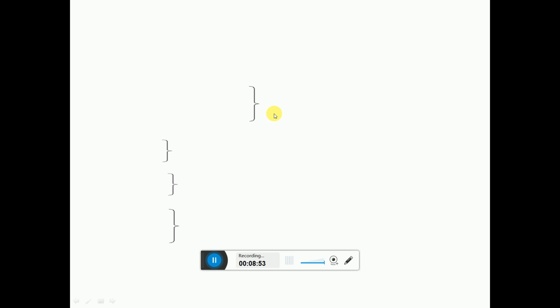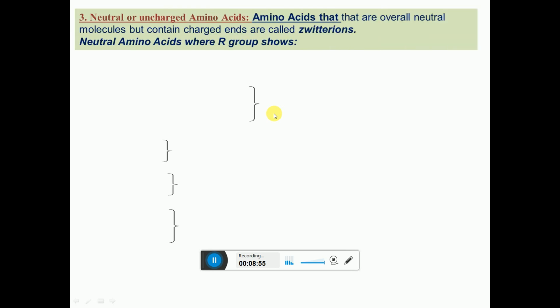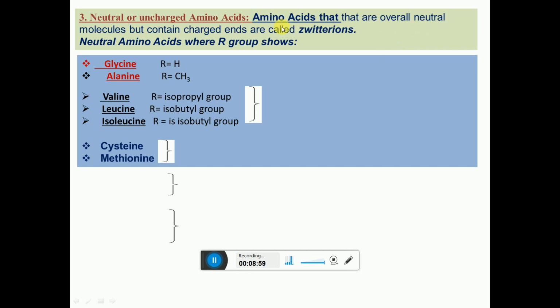Next are the neutral amino acids. Neutral or uncharged amino acids are overall neutral molecules but contain charged ends, called Zwitter ions. In neutral amino acids the R groups are: glycine, hydrogen is the R group; alanine, CH3; valine, leucine, isoleucine, they are isopropyl groups, and in leucine it is isobutyl.